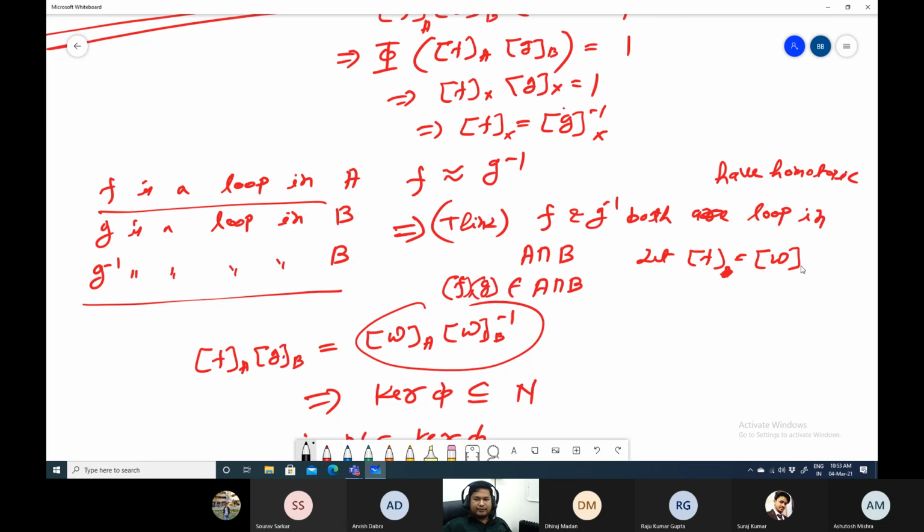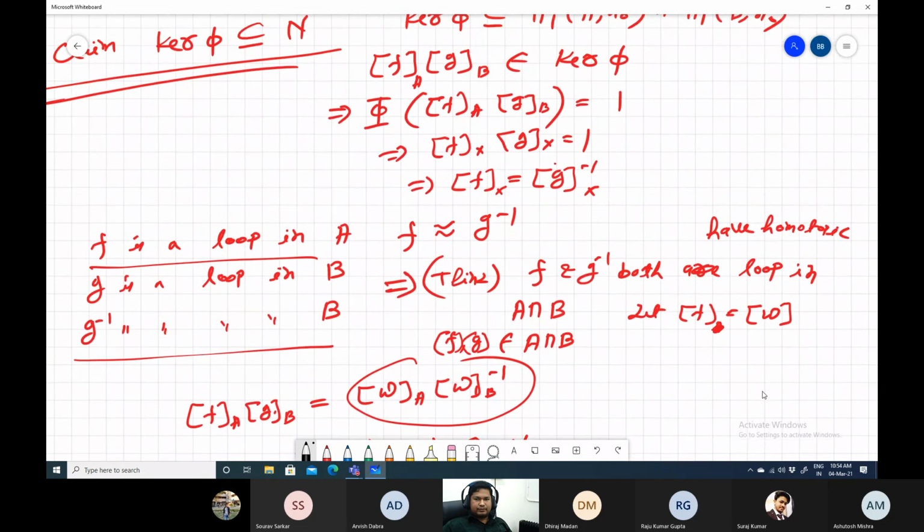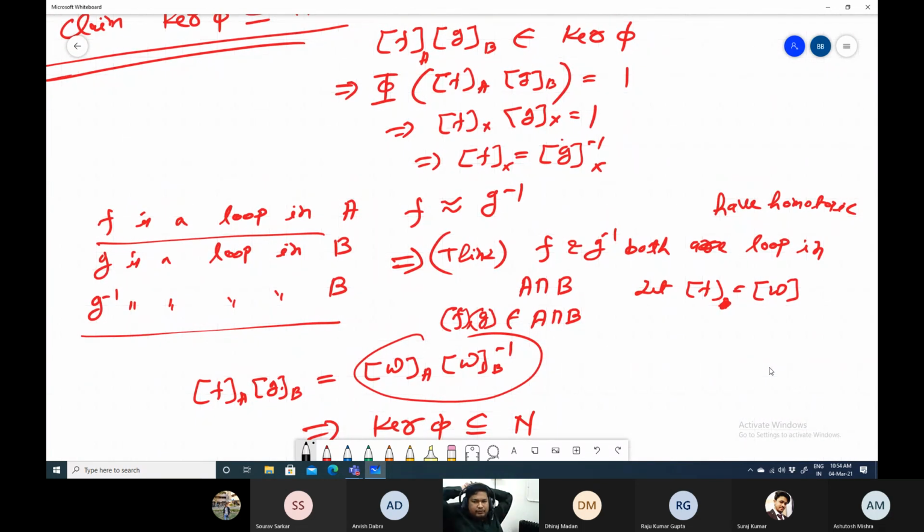So that's all. Now F is a loop in A and G inverse is a loop in B, and they are homotopic. So intuitively you can think that they are homotopic to W in A intersection B.